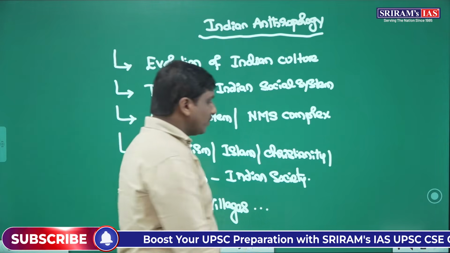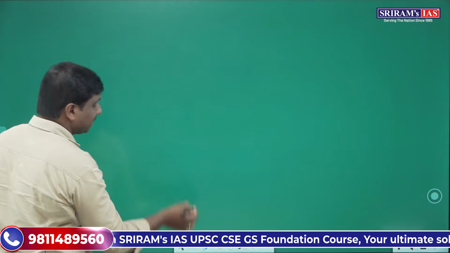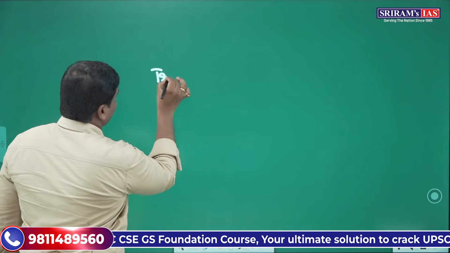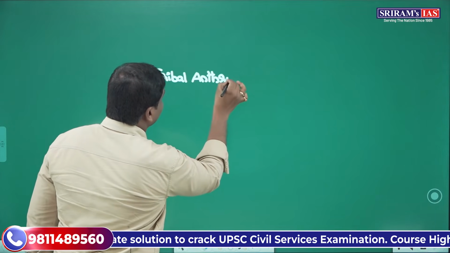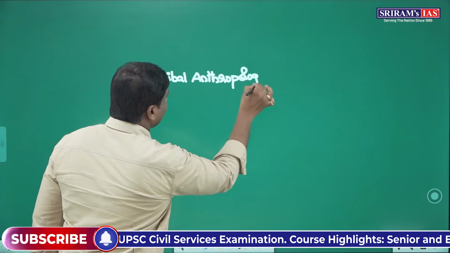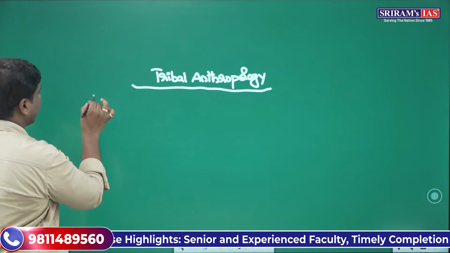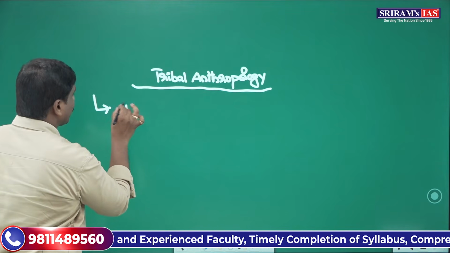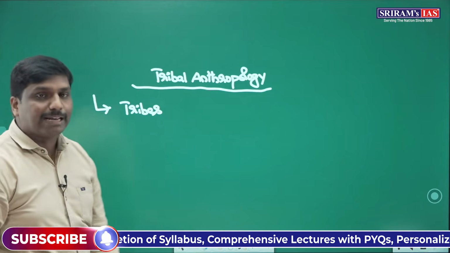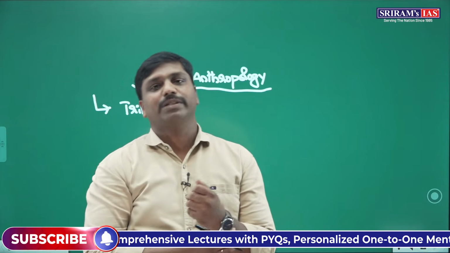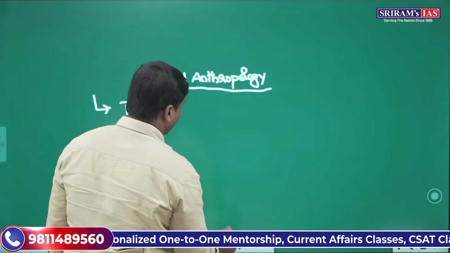Then, next, from the perspective of tribal anthropology, this would be the last section in paper 2. What do we do in tribal anthropology? First, we'll try to study the distribution of tribes and characteristics of tribes. What are the different types of tribes in India, and how are they distributed? Those aspects we'll study: tribes and their distribution.